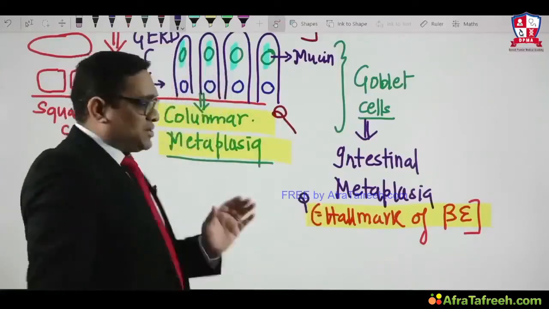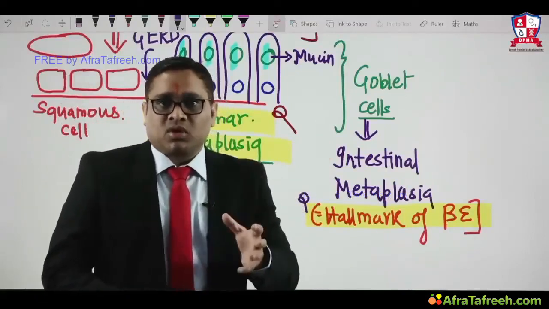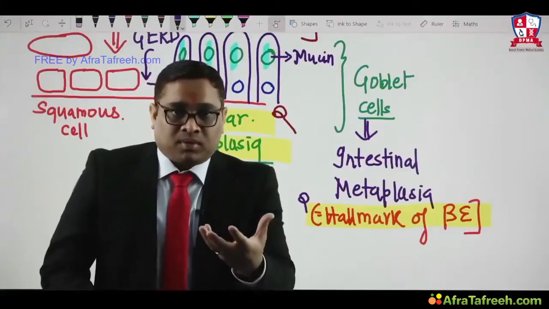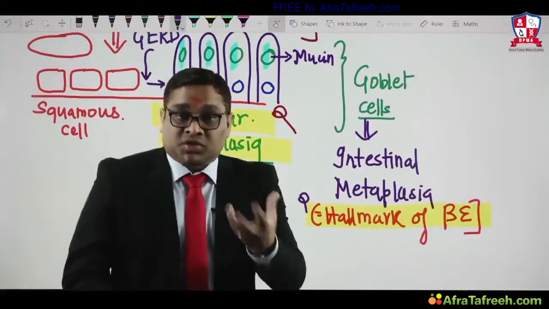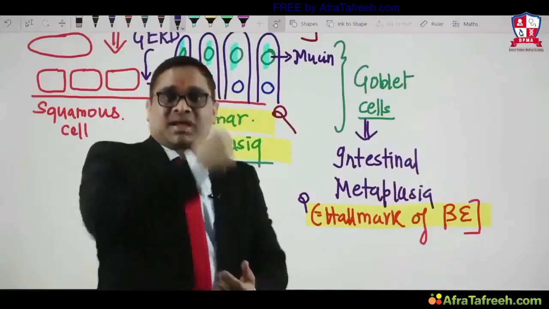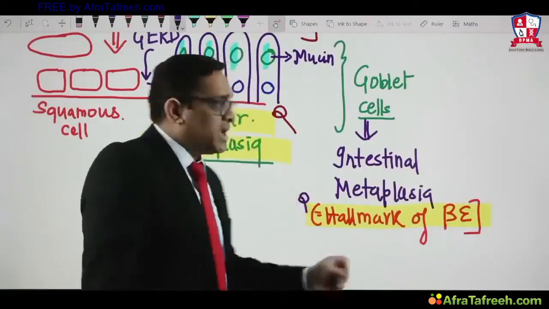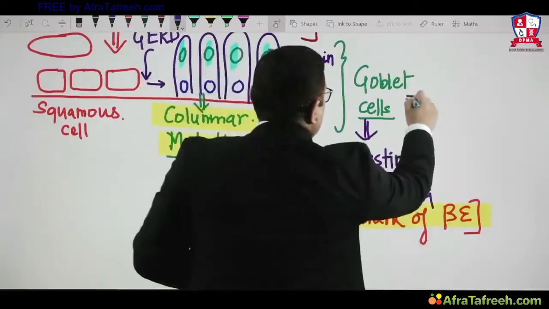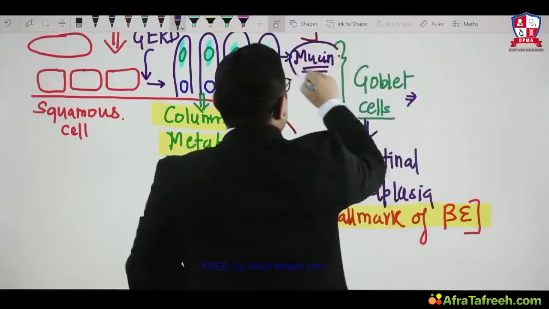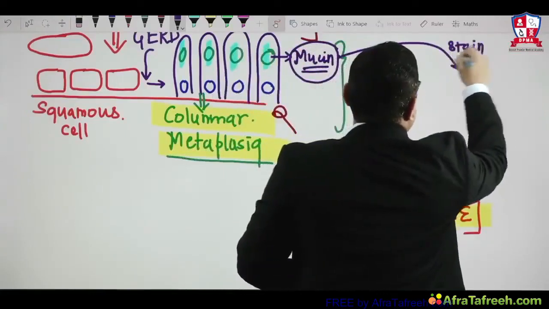So remember, when I started the pathogenesis of metaplasia, I said the most common cause is gastroesophageal reflux disease. Reflux of what? Stomach contents. Are they acidic or alkaline? Acidic, and that is the catch point. So we are going to use one stain for goblet cells containing mucin. What is the mucin stain? This was an All India and AIIMS question.